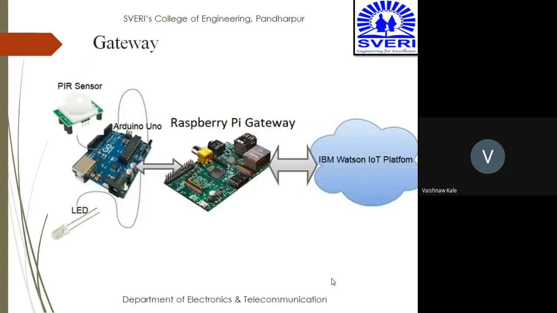Now this is the second layer, which is called the gateway, the second component. You can see that the PIR sensors are connected to the Arduino, and through that it is connected to the gateway, that is Raspberry Pi, and then it is connected to the IoT cloud platform. So this is how the gateway connects the source, between the input and the cloud.